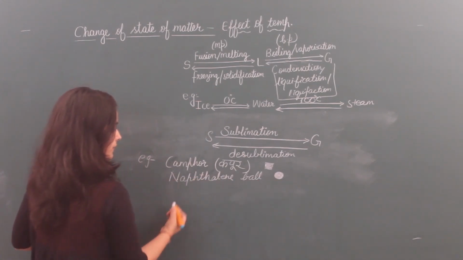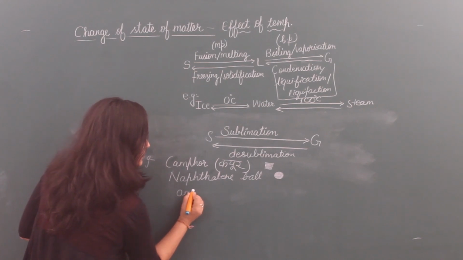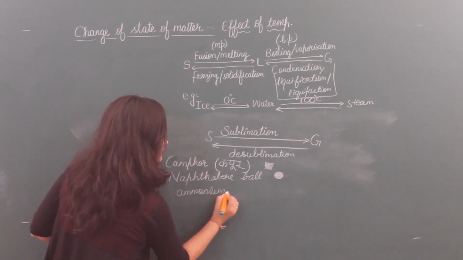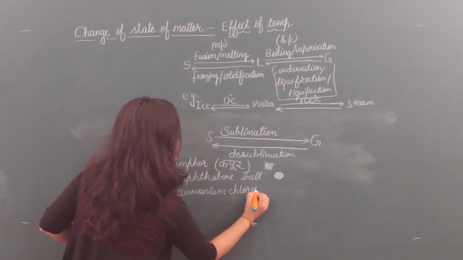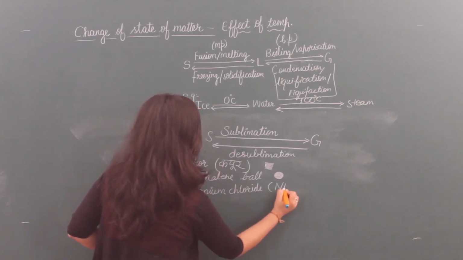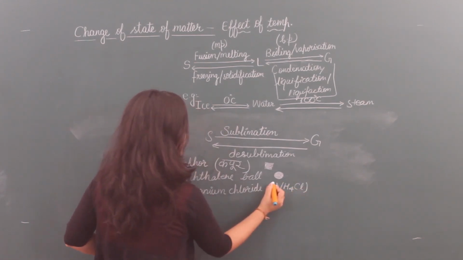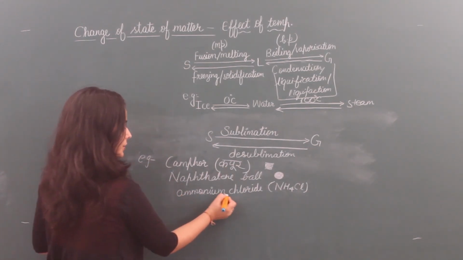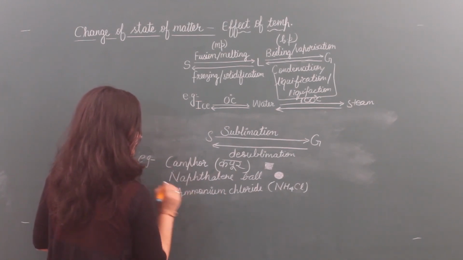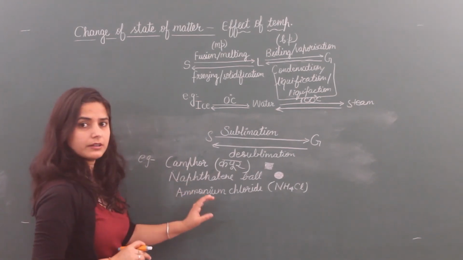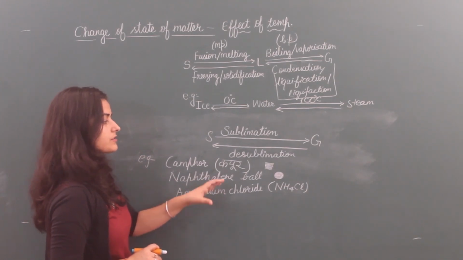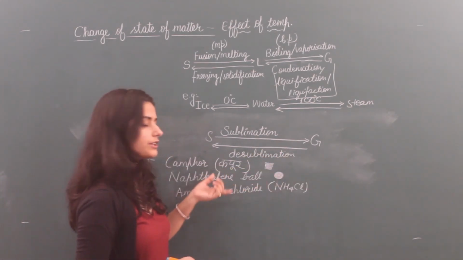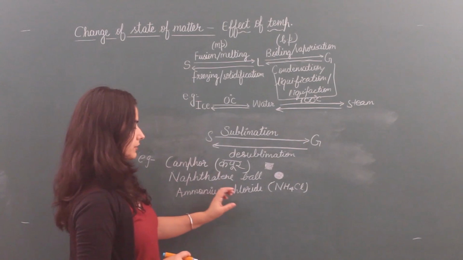These are naphthalene balls. Here, the chemical name of the substance is ammonium chloride. This is very important here. This is important from the practical point of view also. That's why I am taking this. Ammonium chloride is also there. All these substances you can see in a solid state, and these solid substances convert into gas when we heat them. They do not convert into liquid.